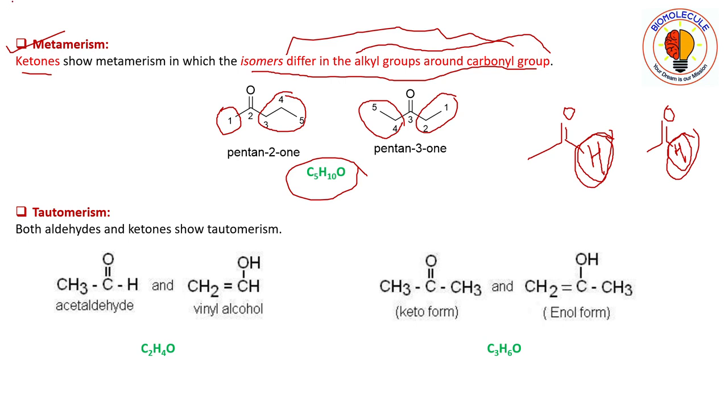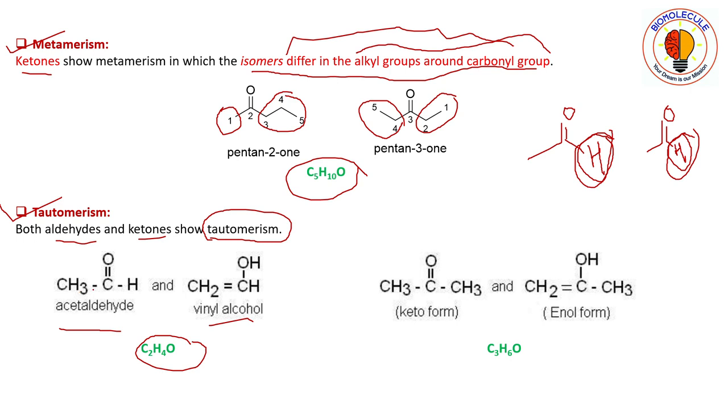So now moving to tautomerism. Both aldehydes and ketones show tautomerism. I'll be showing what tautomerism actually is. I will show you. Taking the example of acetaldehyde and vinyl alcohol, they have the same molecular formula C2H4O.